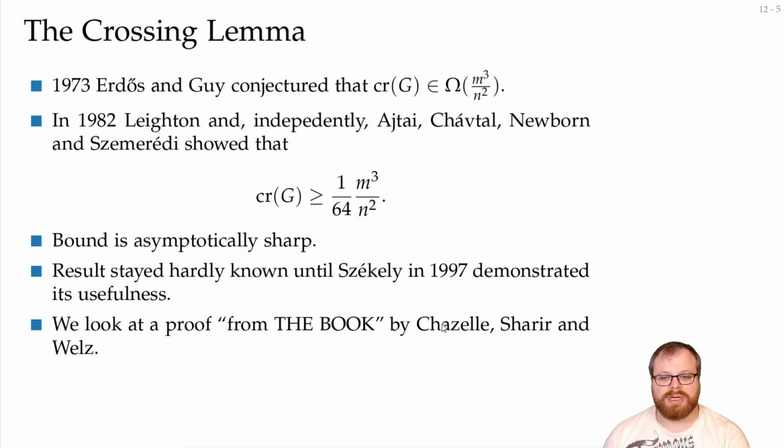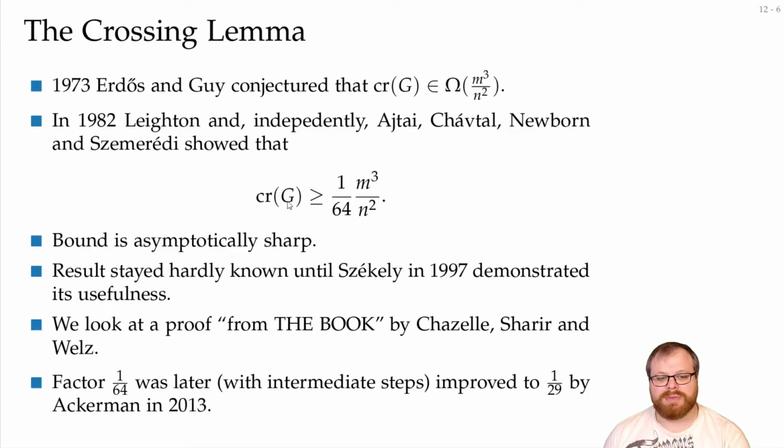This was by Chazelle, Sharir and Welzl. This is a very nice, short, concise, probabilistic proof where we get this bound from. This is not the best known bound at the moment. This was improved by Ackermann with many intermediate steps to 1/29, but we don't know anything better yet.